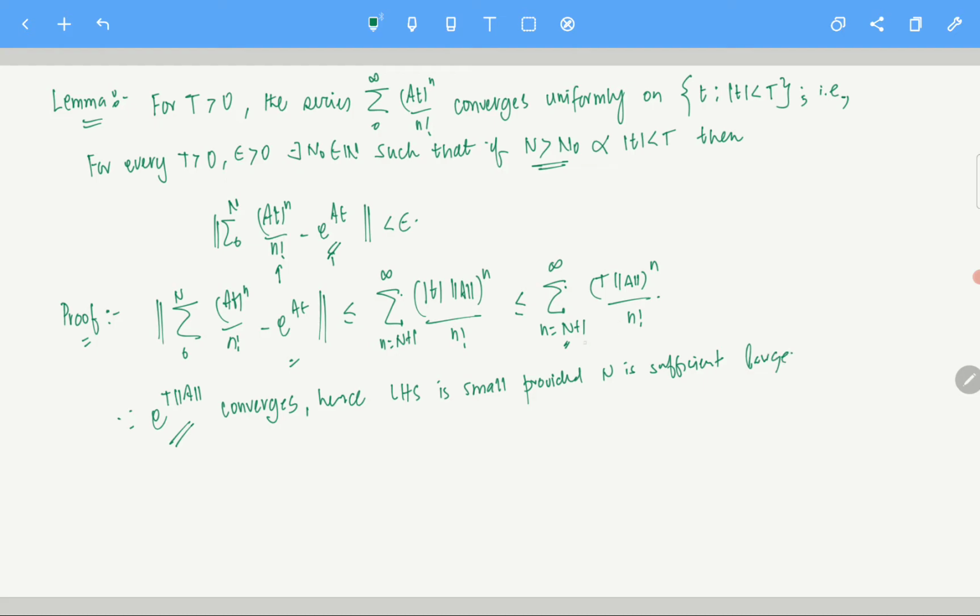If exponential capital T norm A converges, then this part is the tail of that series, right? That tail becomes extremely small. That's your real analysis. Clear? This is real, we are not doing any matrixing here. So once that is very small for large n, this becomes less than epsilon. So that's it.